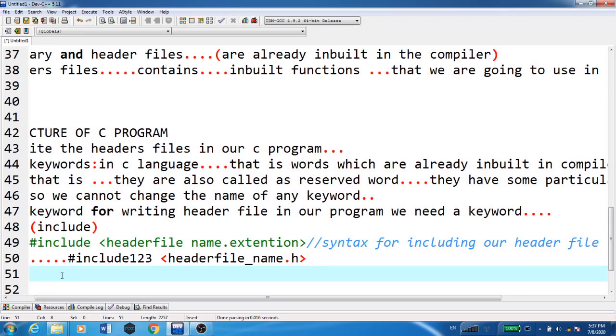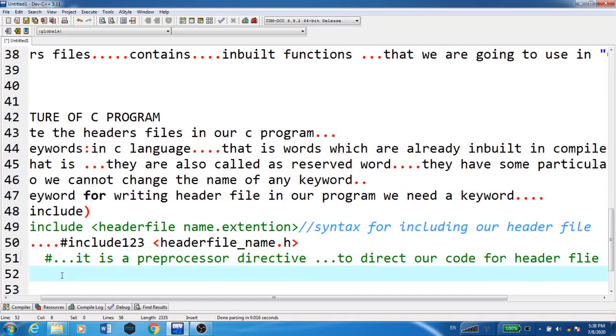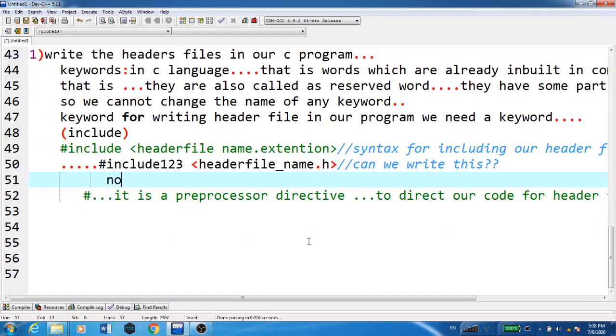Now, hash is nothing but a preprocessor directive to direct our code or header. Now tell me, can we write like this? No, we cannot write hash include 123. This is the wrong thing.